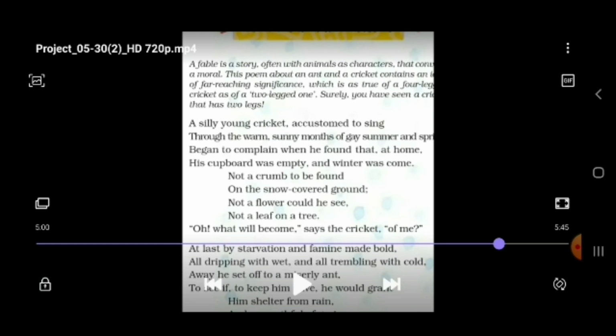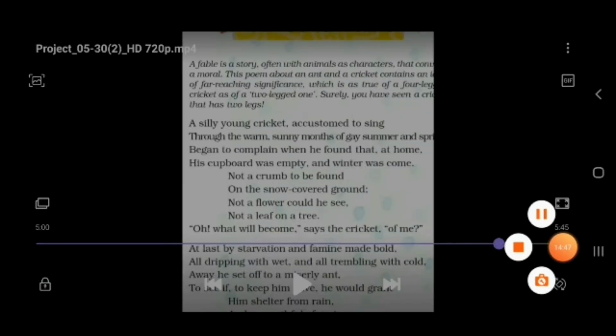Made bold, all dripping with wet and all trembling with cold, away he set off to a miserly ant, to see if he would grant to keep him alive.